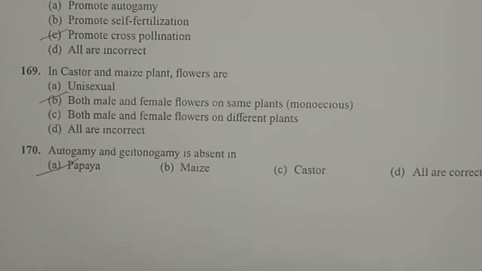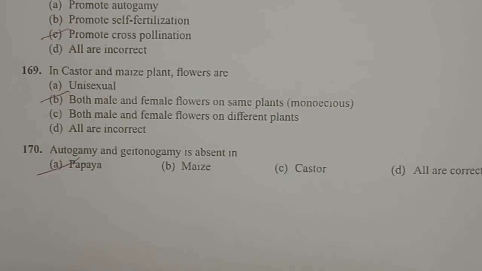Next one, in castor and maize plant, the flowers are... So in castor and maize, both male and female flowers are produced on the same plant. See, these two are monoecious plants. Monoecious means both male and female flowers are produced in the same plant. I am not saying that male and female sex organs are present in the same flower. So here I am saying male flower containing androecium, female flower containing gynoecium, both the flowers are present in the same plant. So that's why they are monoecious.